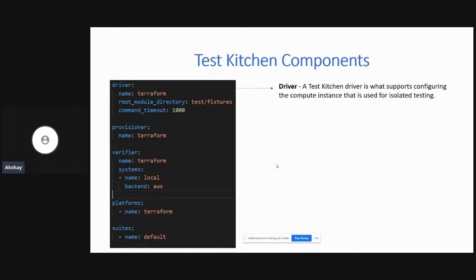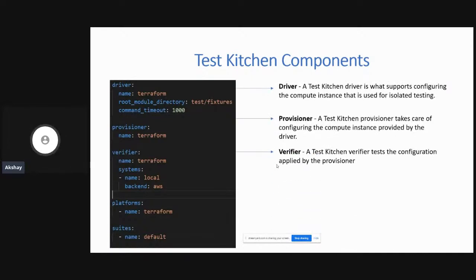Let's start with the driver block. The driver block is nothing but the Test Kitchen driver that you're using. Just a moment before I mentioned, it's a driver plugin based architecture, right? So you need to specify which driver you're going to use. The driver that we are going to use today is Terraform, but you can always go through the kitchen's documentation and find out all of the different drivers, like Docker or EC2 and so on.